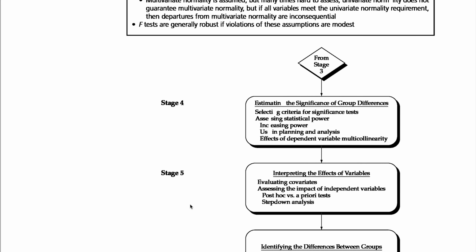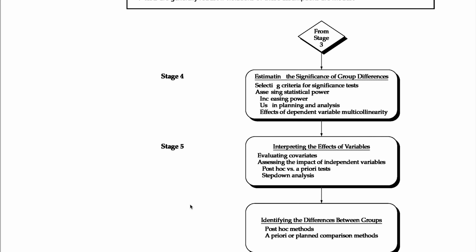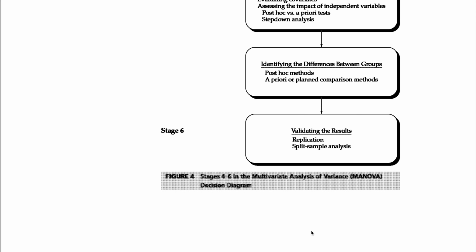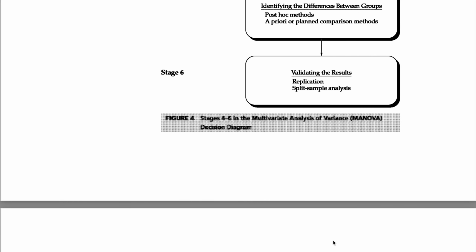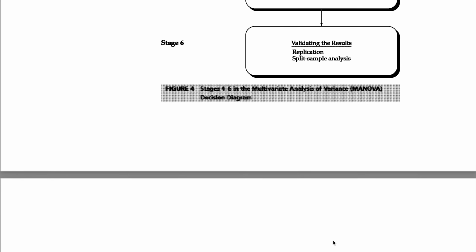In stage 5, interpreting the effect of the variables, evaluating covariates, assessing the impact of the dependent variables, post hoc versus a priori tests, step-down analysis, identifying the differences between the groups using post hoc methods and a priori planned comparison methods, and validating the results through replication and split-sample analysis. Stages 4 to 6, the multivariate analysis of variance, MANOVA decision diagram.